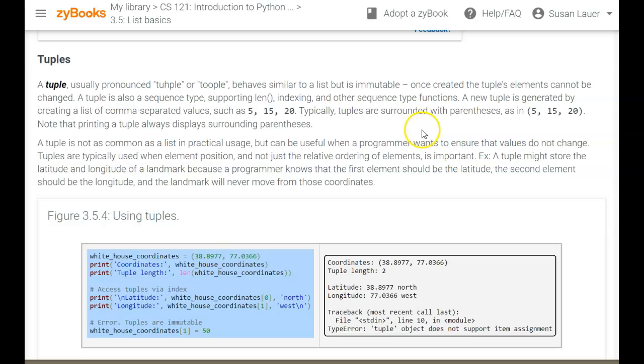Lists are used more often, but if a programmer wants to be sure that nothing gets changed in a particular container, then they might use a tuple to do that. And I often say tuple instead of tuple, because if you say sextuplets, you have the other sound for the U there. So tuple or tuple. Here's tuple, and this would be tuple.